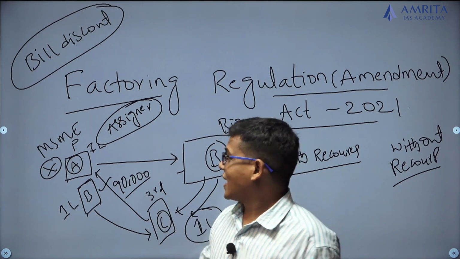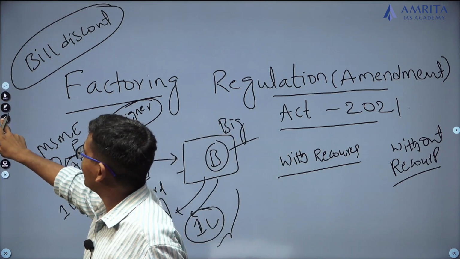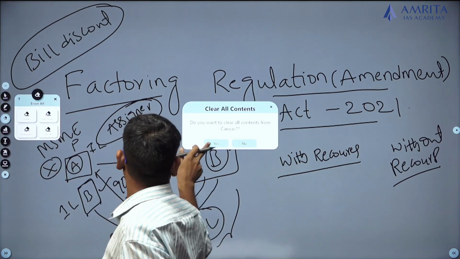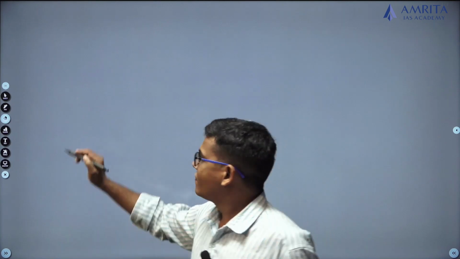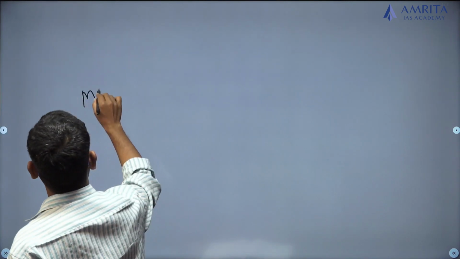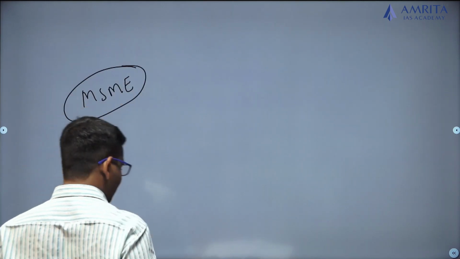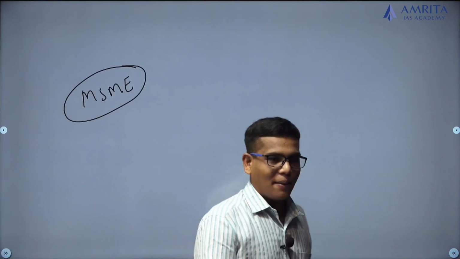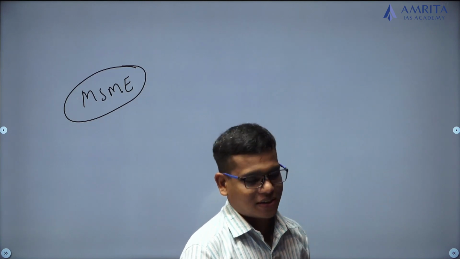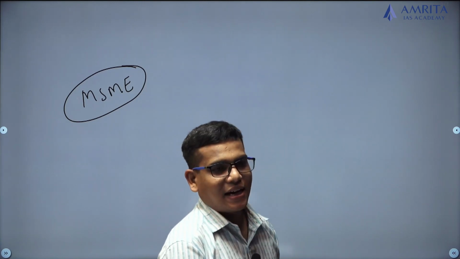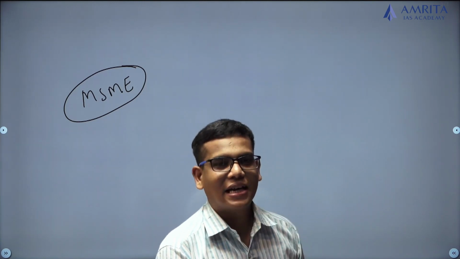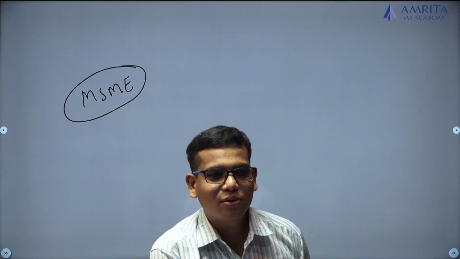Why is this factoring actually important? This factoring is very, very important for the MSMEs, because they are small companies, their capital, their net worth is less. Until and unless they have regular working capital, they cannot continue their production.